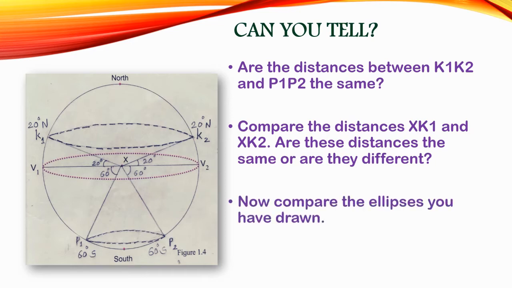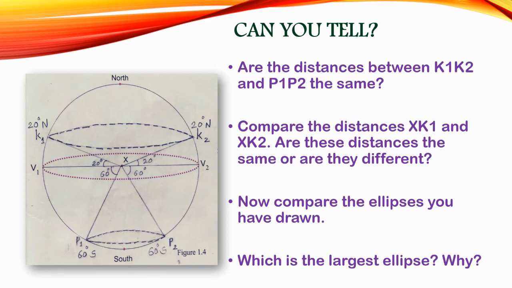Now compare the ellipses you have drawn. Students, here in this diagram, we drew two ellipses. The first ellipse is of 20 degrees angle with the help of points K1 and K2. And another ellipse we drew is of angle 60 degrees, and we name these points as P1 and P2. Now compare both the ellipses. Both the ellipses are parallel to one another.